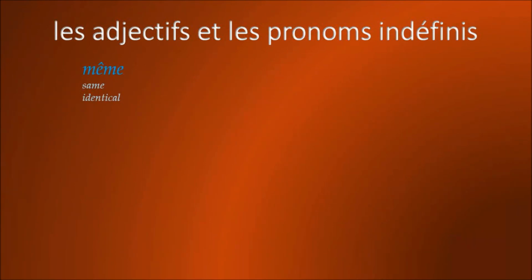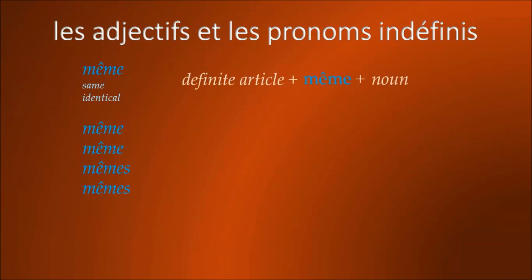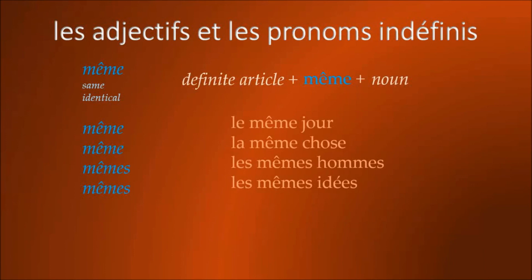Même is an indefinite adjective that means the same or identical. As such, it has differing forms for masculine, feminine, singular, and plural. For example, même, même, mêmes, mêmes. They are all pronounced identically. Même is always preceded by the definite article and always followed by its noun. So, for example, we have le même jour, la même chose, les mêmes hommes, les mêmes idées.